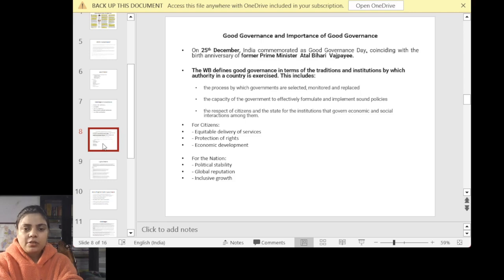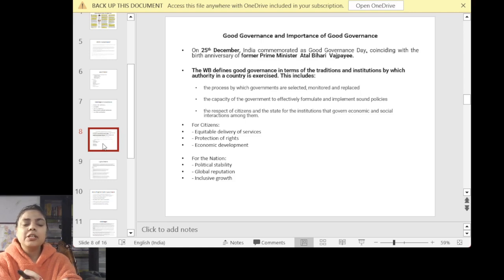If I talk in terms of the nation, there should be political stability. We are seeing in certain states in India that political stability is not very coherent. If I take the example of Maharashtra last year, we saw many times coalition governments being made and parties splitting. If the government is not stable, who is going to implement the policy?